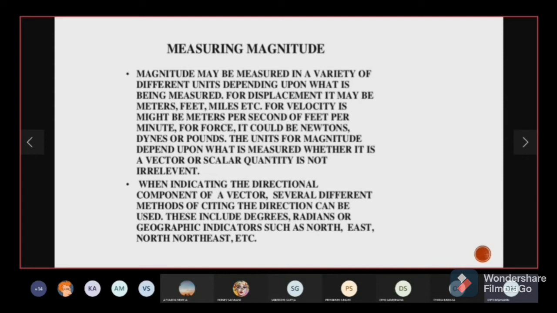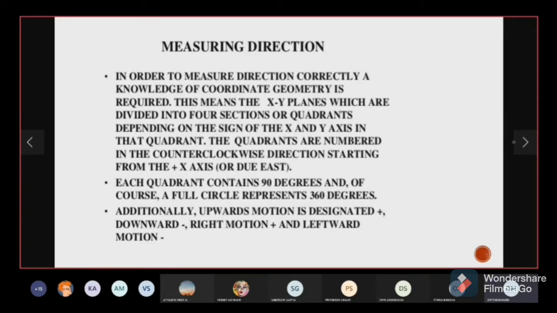Now again, further classification could be: आपको ये जो angle है, ऐसा हो सकता है कि आपको डिग्रीज में दिया हो या ऐसा भी हो सकता है कि आपको रेडियंस में दिया हो. So there are various notations for direction which are used. Now, additionally, look at the third point. अपवर्ड मोशन को हम पॉजिटिव दे देते हैं, डाउनवर्ड को नेगेटिव, राइट को पॉजिटिव, लेफ्ट को नेगेटिव. ये भी नोटेशंस हम यूज करते हैं. If you remember, which we did in one dimension, that is equally valid here.